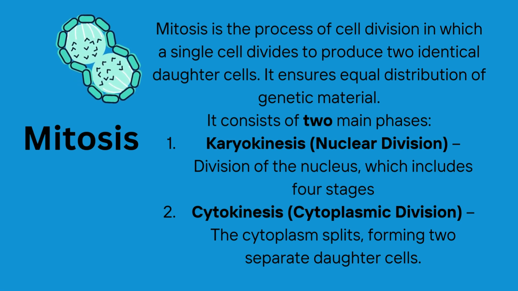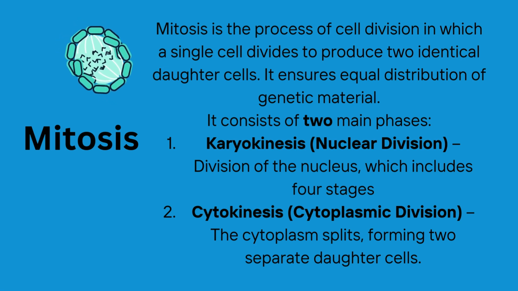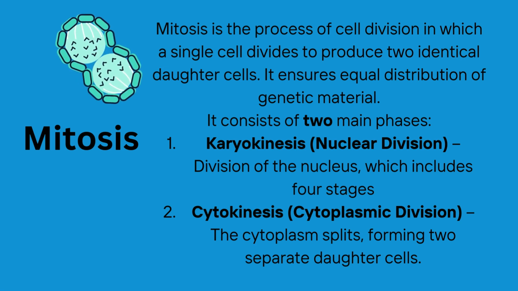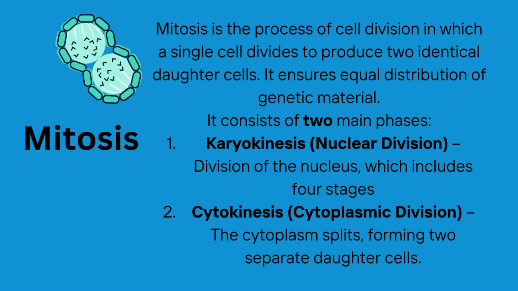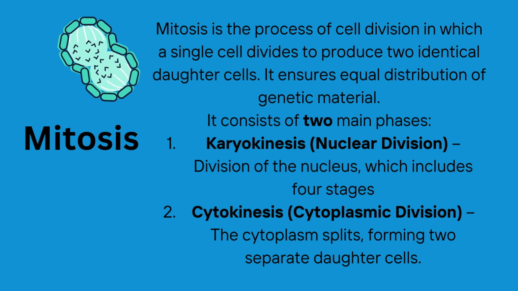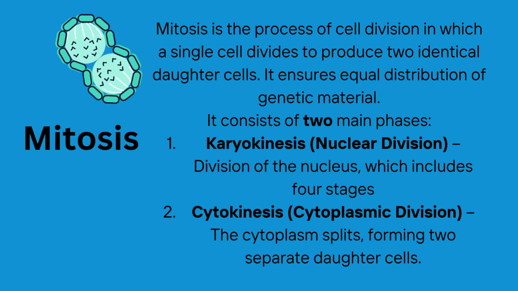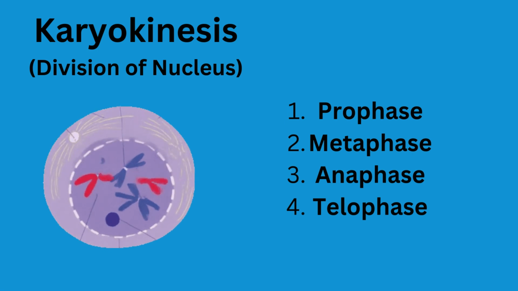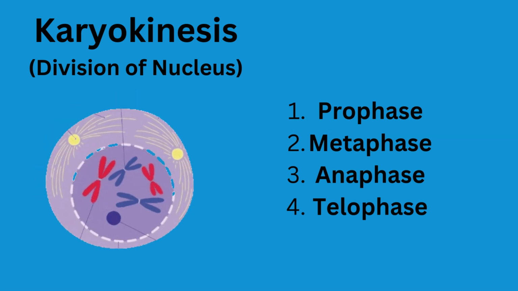Next phase is mitotic phase, in which one parent cell is divided into two daughter cells. It is the cell division in which parent cell produces two daughter cells with the same number of chromosomes as in the parent cell. Mitosis is a continuous and very fast process which takes less than an hour. But to study easily, it is divided into karyokinesis and cytokinesis. Karyokinesis is the division of nucleus which forms two nuclei in a dividing cell. It is further divided into prophase, metaphase, anaphase, and telophase.